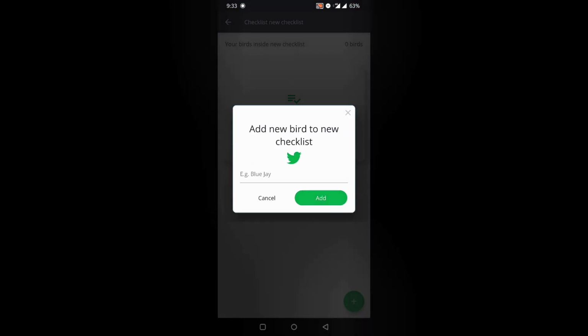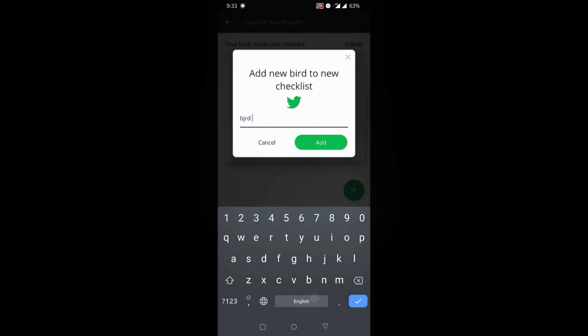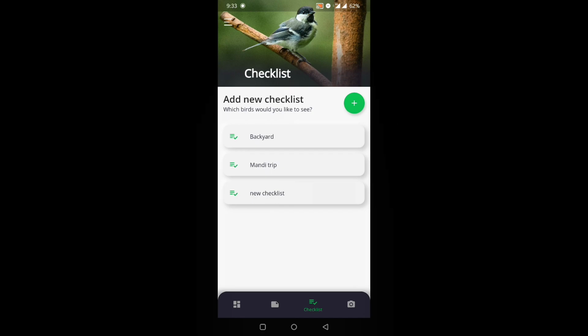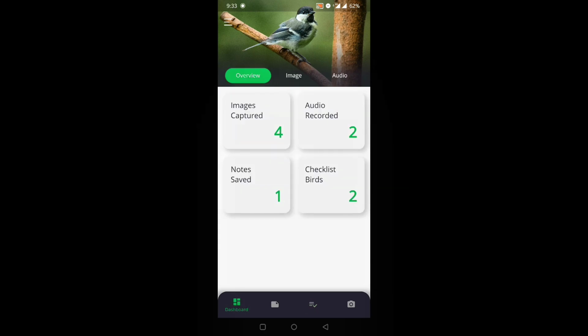Using this feature, the user will always have the complete list he wants to see at his disposal and will never miss on any of the species. And as before, the same will get updated in the dashboard section as well.